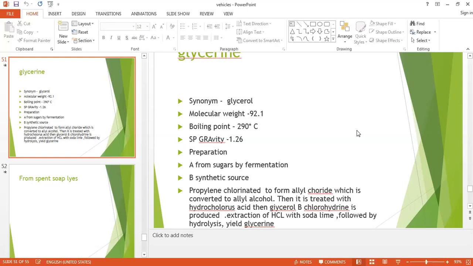So it is prepared by the three ways: from the sugar by fermentation, second by the synthetic process, that is by using the propylene, and the third that is from the soap lysis. So this soap lysis process is quite a bigger one. So in this way you will get the glycerin by the three ways.